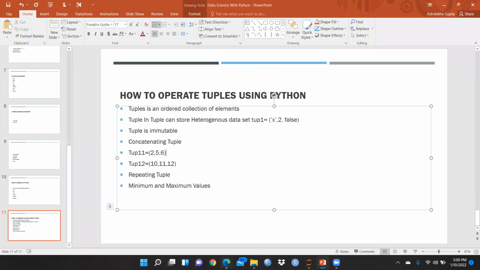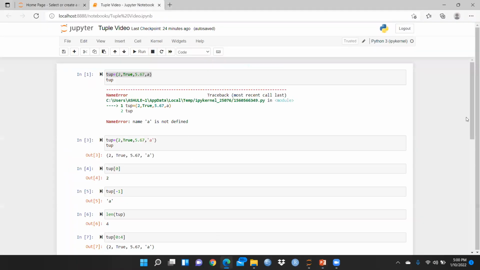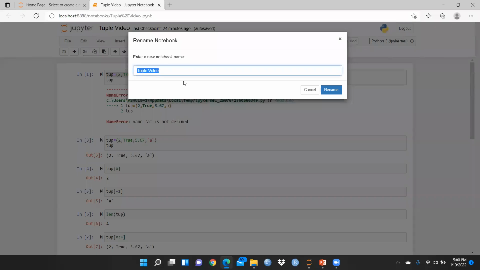Now you can see, first of all, how we are going to create a tuple. First of all, I have opened a new file, and I have renamed this file as tuple video. So in this video we are covering only tuples, and you can rename the file also when you open a new file.